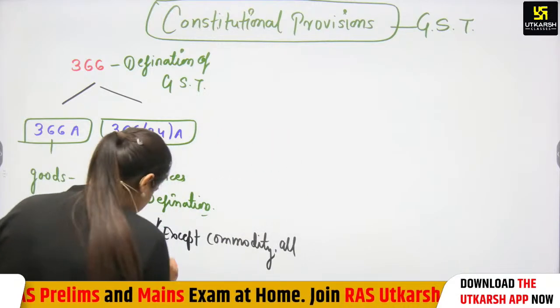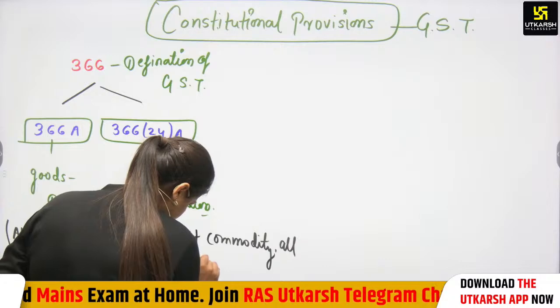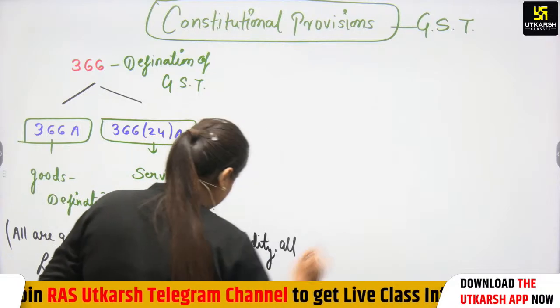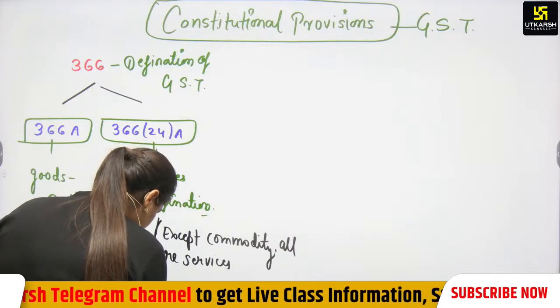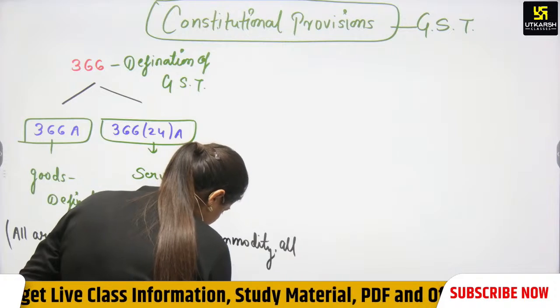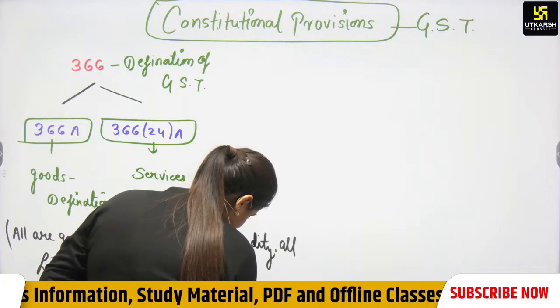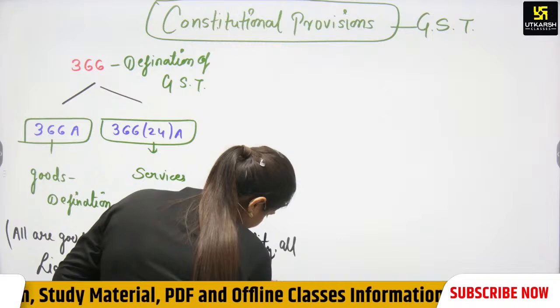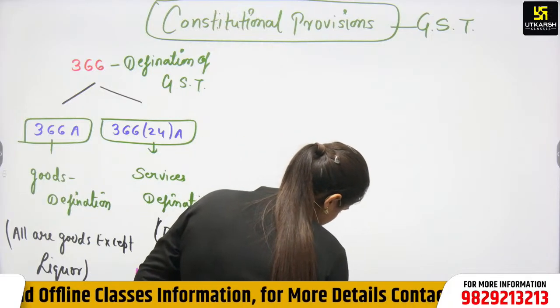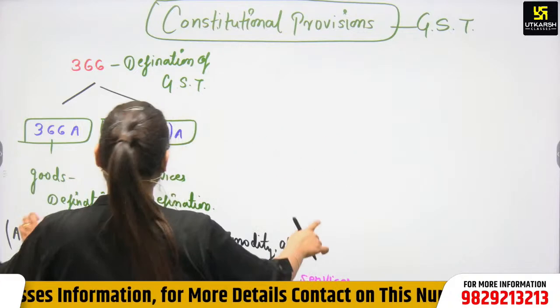In other words, what is not a commodity is a service.